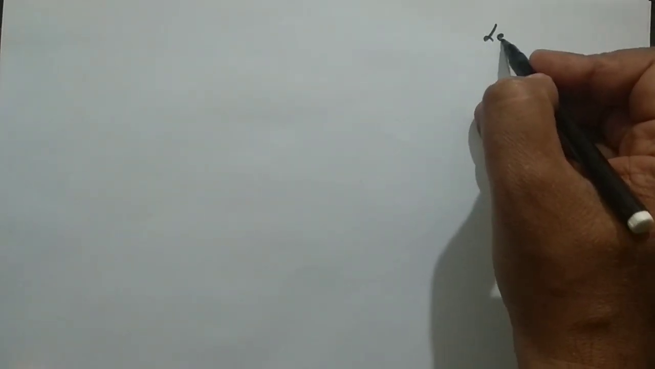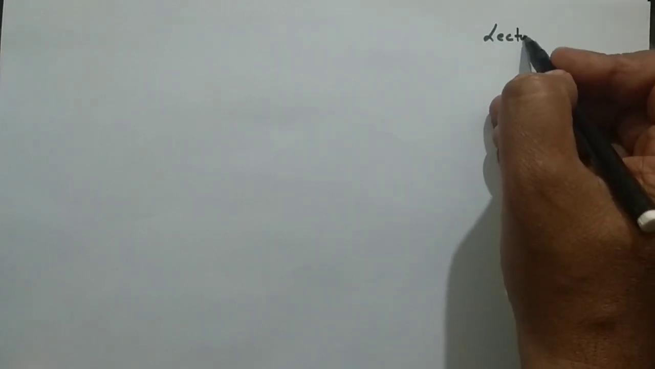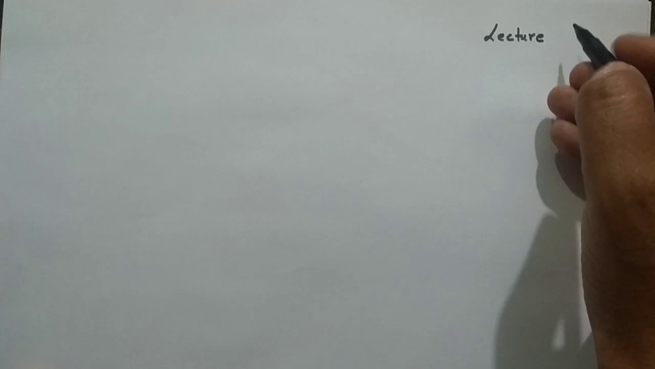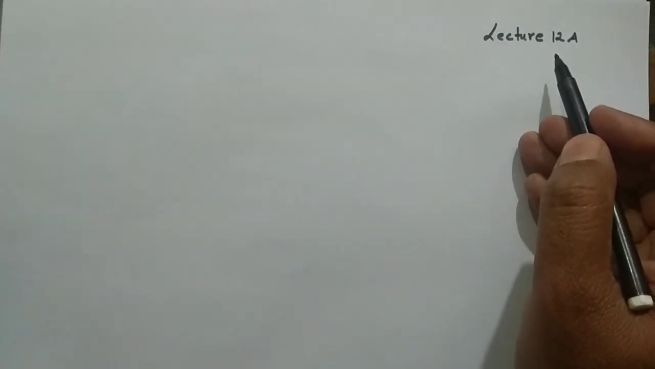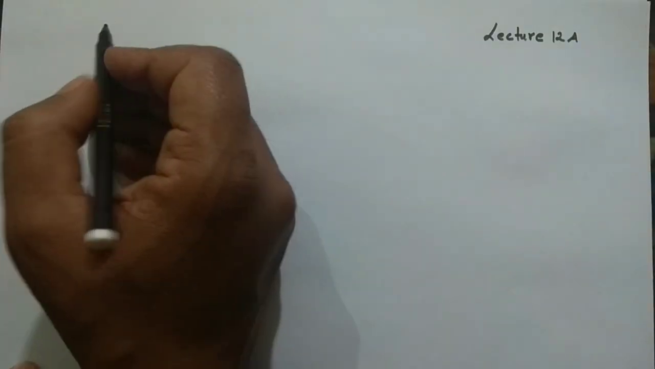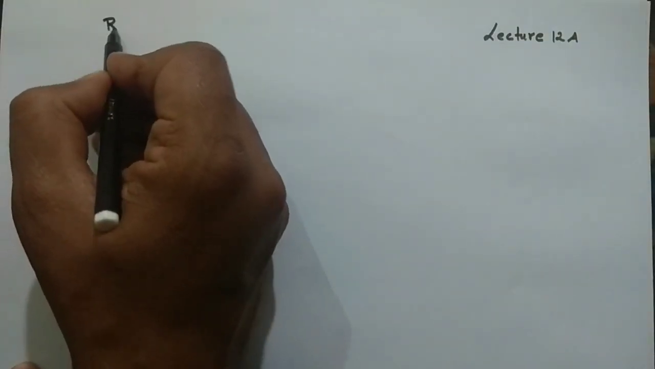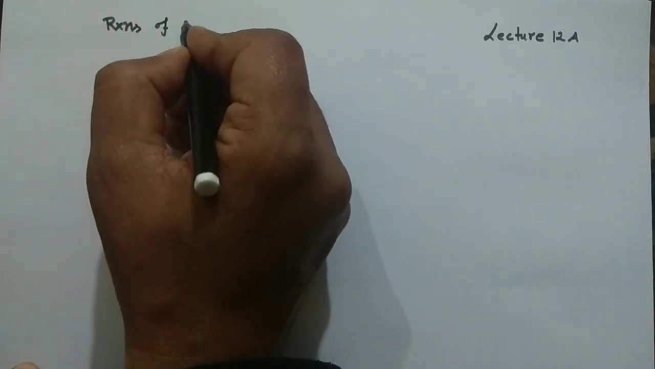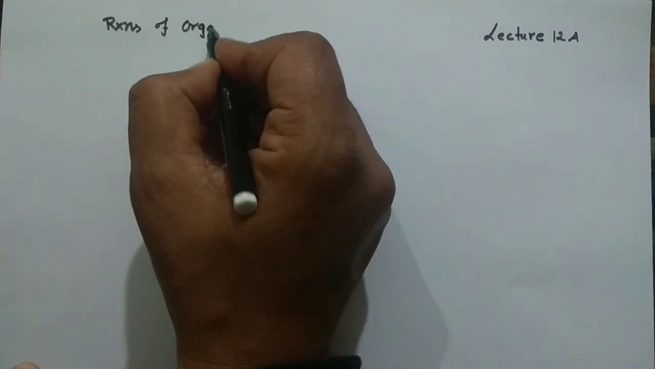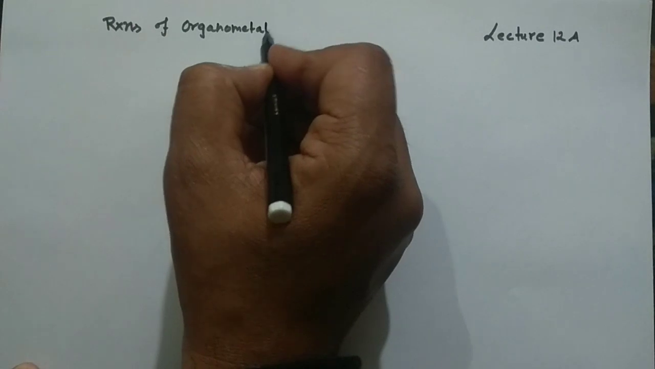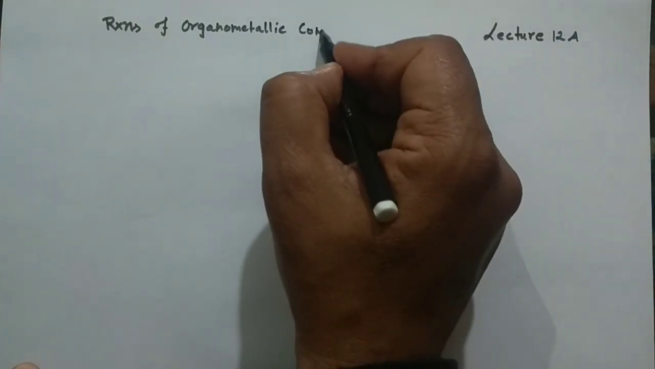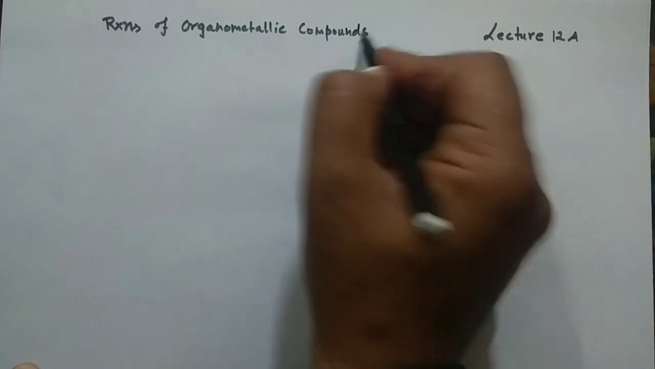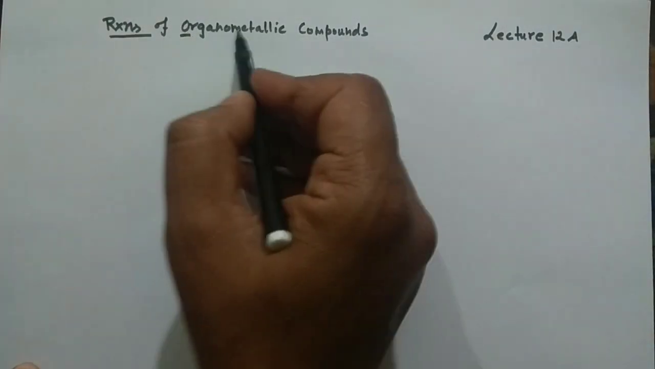So guys, in today's lecture of the organometallic lecture series, I am going to take a very important topic, and this would be my lecture number 12, and more specifically I am calling it lecture number 12A, because in this 12 series I will discuss the types of reactions in organometallic compounds. So what we will discuss in this series are the reactions of organometallic compounds, more specifically transition metal organometallic compounds. We will discuss these reactions one by one.